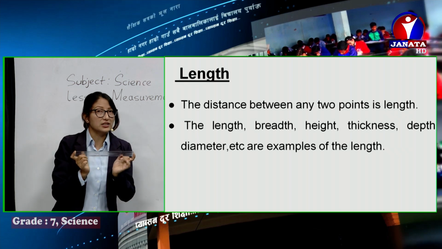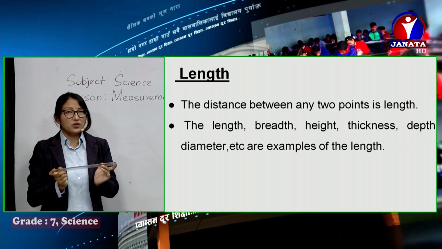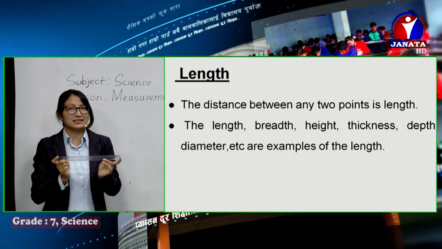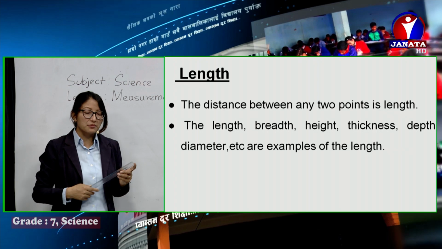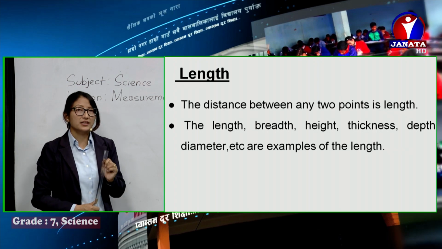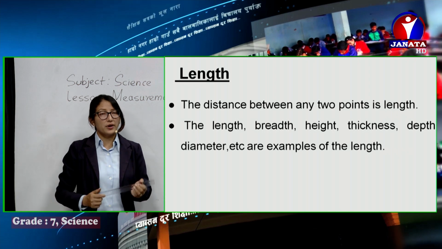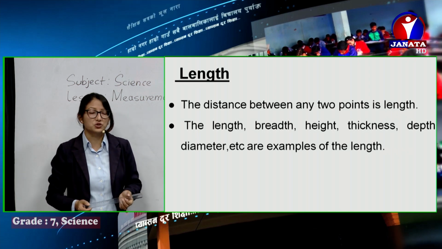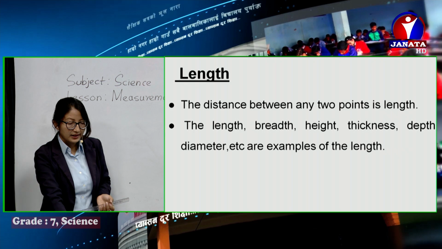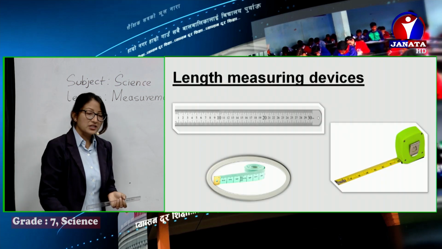We can use a scale to measure different lengths, different sizes. Length can be in the form of breadth, height, diameter, or radius. These are all different forms of length. Last time I already explained the measuring devices of length.